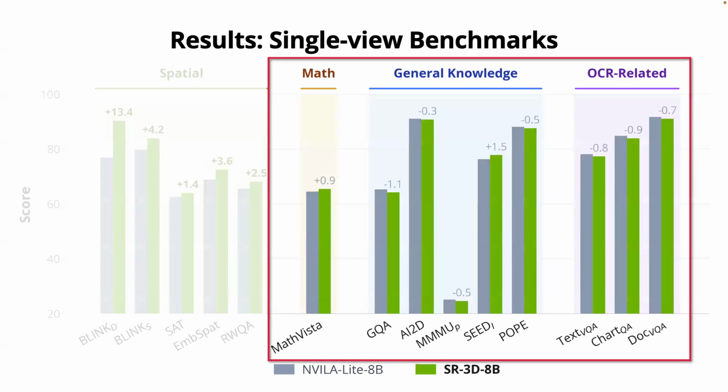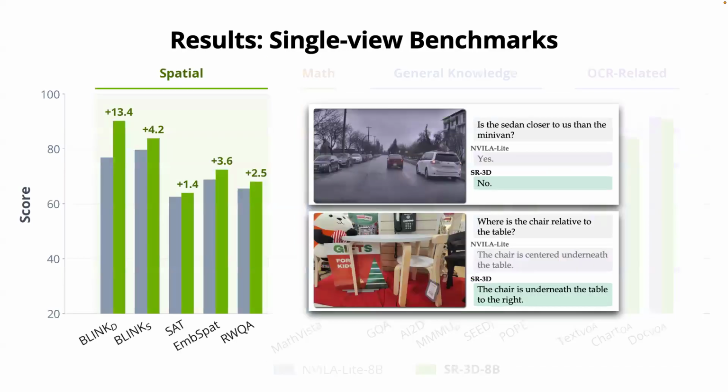So now that we've looked at the training pipeline, let's look at how it actually performs. Before looking at the 3D performance, a natural question is: does forcing this single view depth pre-training hurt the general 2D capabilities? Luckily, looking at these 2D results, the performance is holding quite steadily. Some fluctuations, but all around 1%. And things get a bit interesting when we look at 2D benchmarks that need spatial reasoning. Based on the results, we found that injecting that data clearly helps.